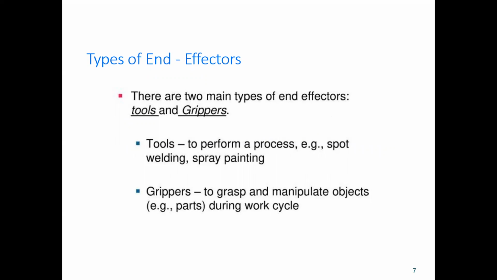Types of end effectors. There are two main types of end effectors. The first one is tools, and the second is grippers. Tools are used to perform a process, for example spot welding and spray painting. Grippers are used to grasp and manipulate objects, for example parts during a work cycle.